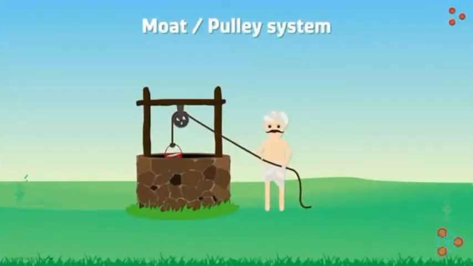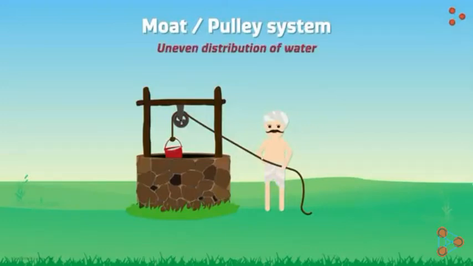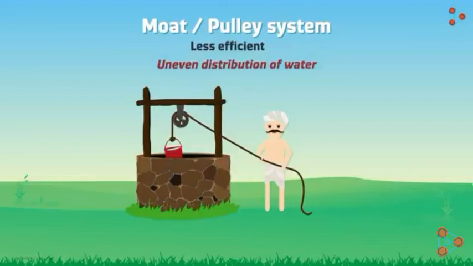In this system, water is pulled with the help of a pulley. This kind of irrigation requires human labor. Uneven distribution of water is the disadvantage of this type of system, so it became less efficient.